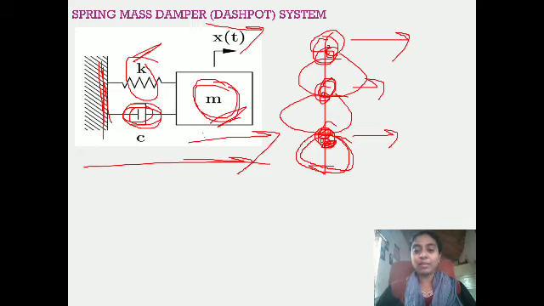So m is the mass, and you know force is equal to mass into acceleration, Newton's second law. So inertia force is nothing but mass into acceleration, the force resisted by the mass. So if mass is increased, your resisting force will be increased.